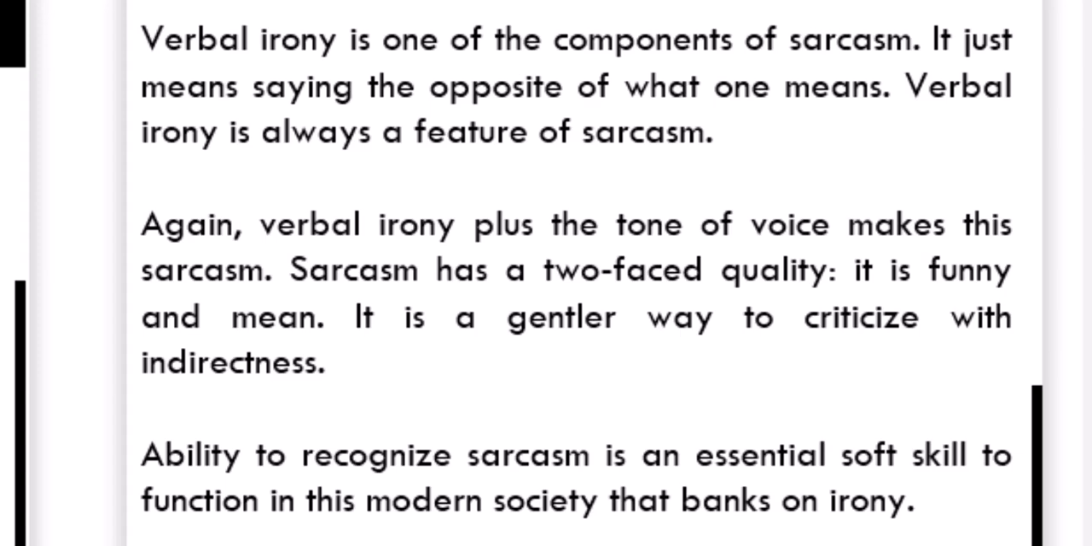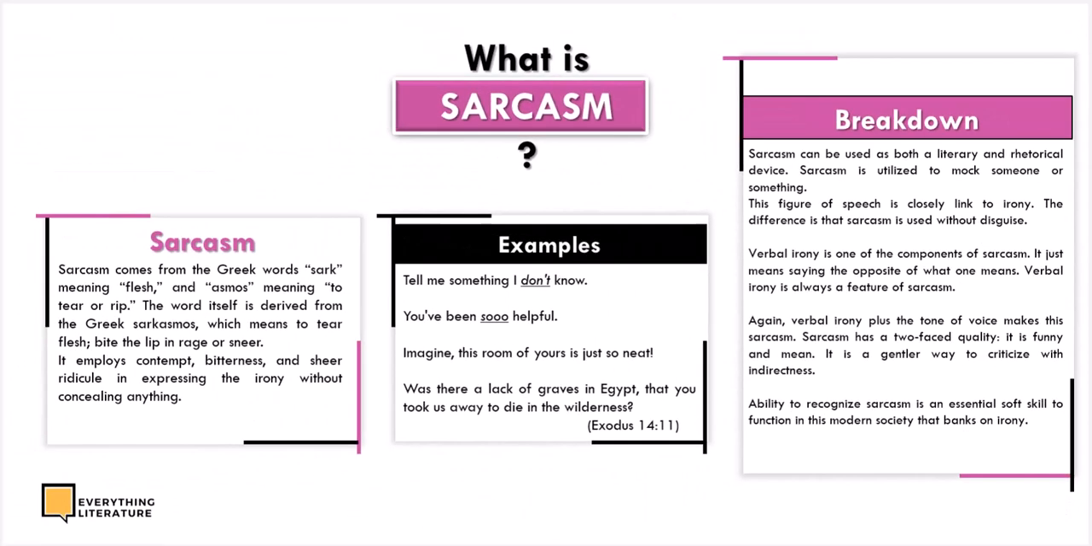So when you hear expressions such as, you have been so helpful, that's an indirect statement. You're indirectly insulting the person. That's saying your presence has not really been helpful at all. Okay? The ability to recognize sarcasm is an essential soft skill to function in this modern society that banks on irony. Because in this present world, we have the use of sarcasm a lot, and you need that as an essential soft skill to function well in this present-day society.